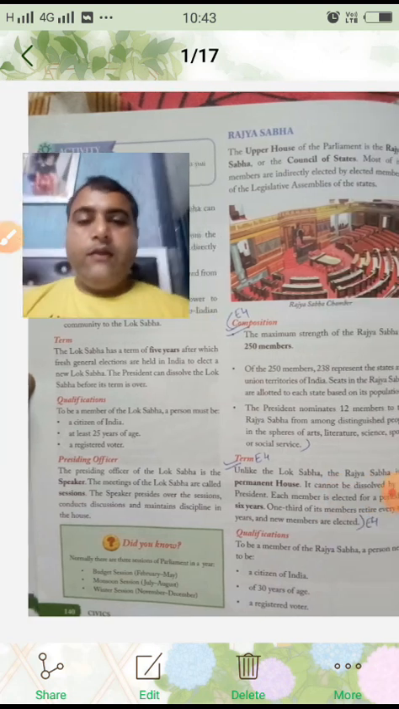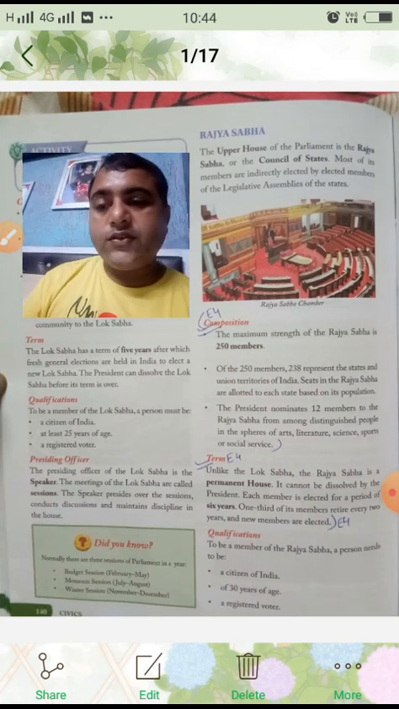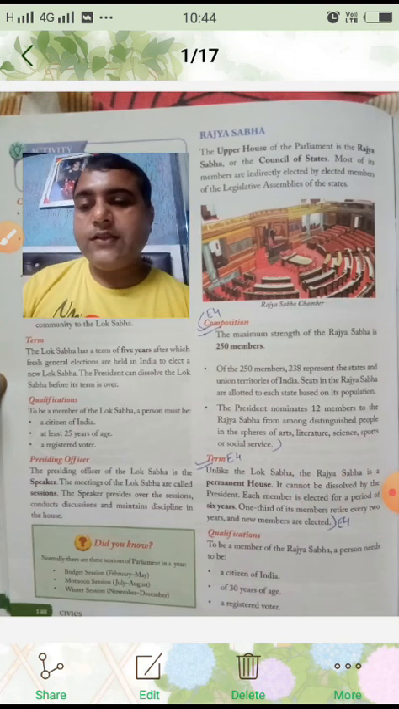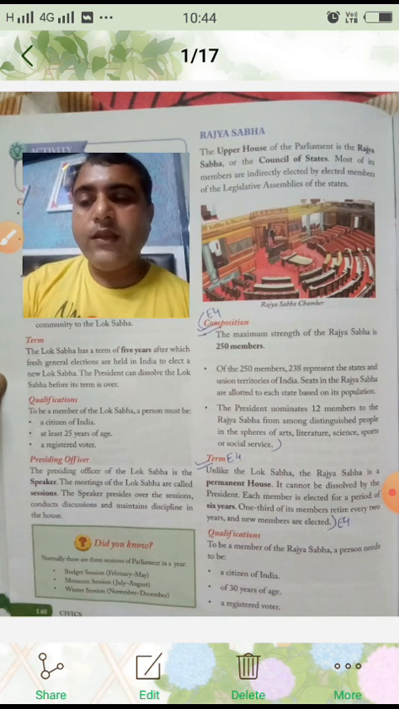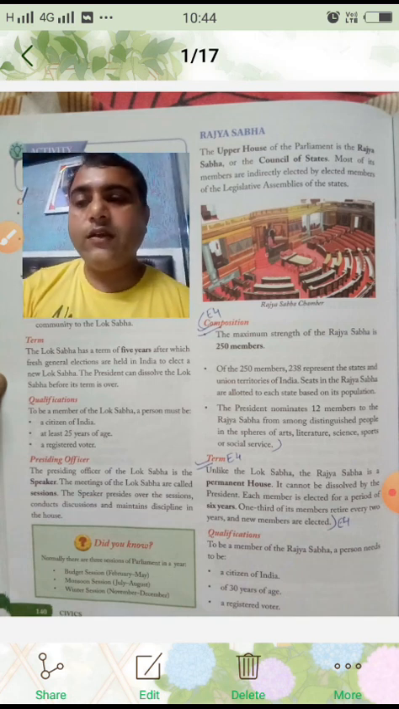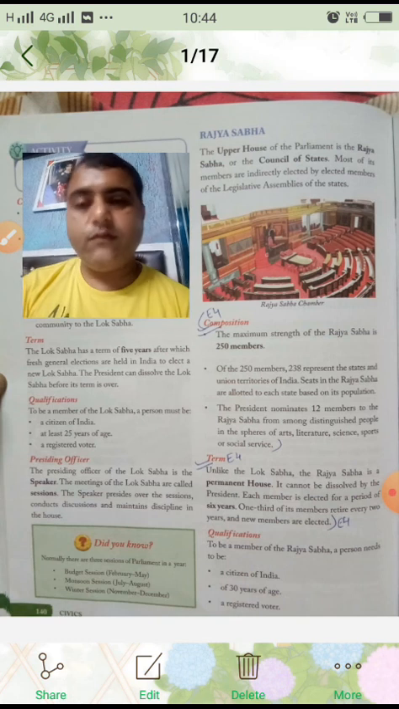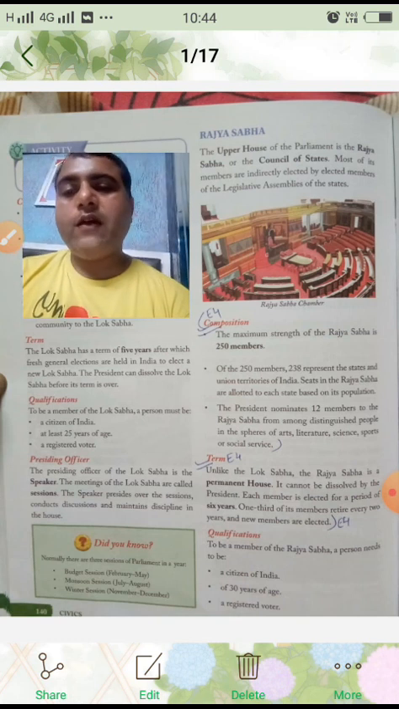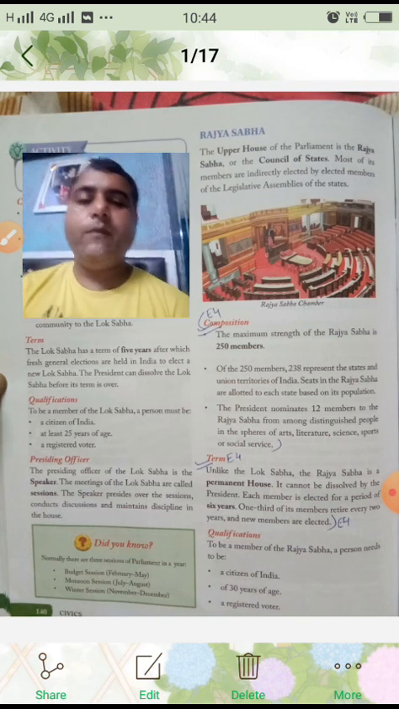Okay, now we finish up to here. In the next class we shall have the last page, in which we shall discuss the presiding officer of Rajya Sabha and the powers and functions of the Indian Parliament.